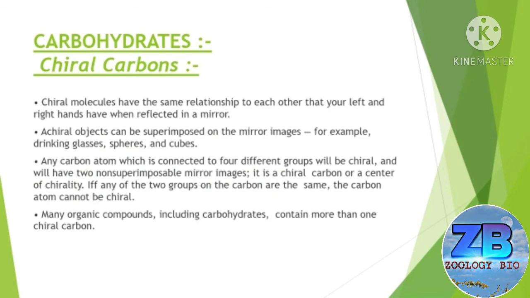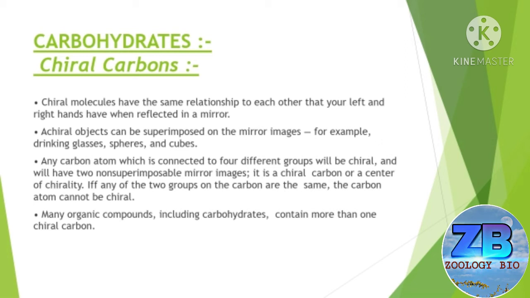Now the chiral carbons. Chiral molecules have the same relationship to each other that your left and right hands have when reflected in a mirror. Achiral objects can be superimposed on their mirror images, for example, drinking glasses, spheres and cubes.